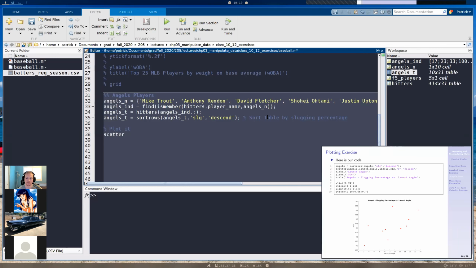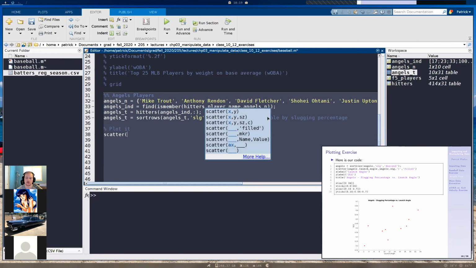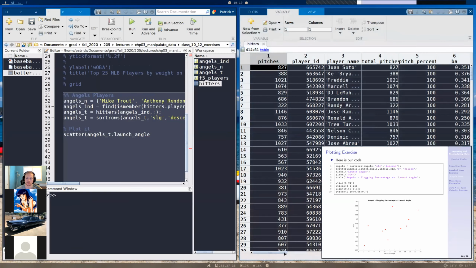So scatter, and then we're going to do on our x-axis the launch angle. So we're going to do angels underscore t. That's our table. And then we're going to use our dot indexing. So dot launch angle. That's one of our column names here.